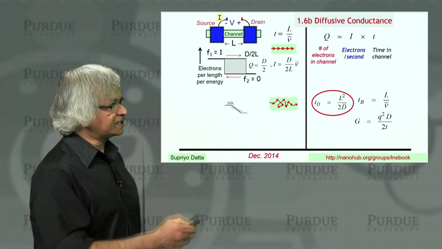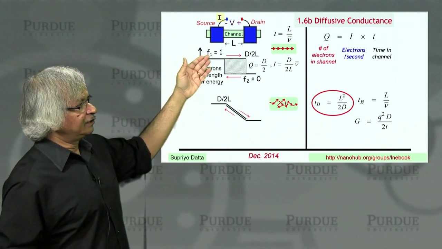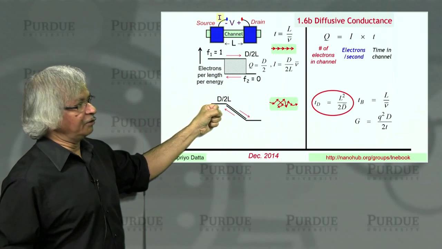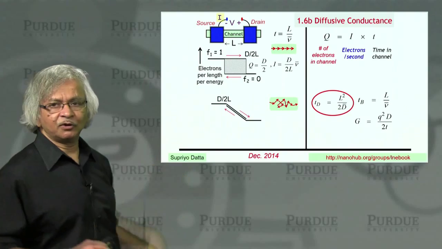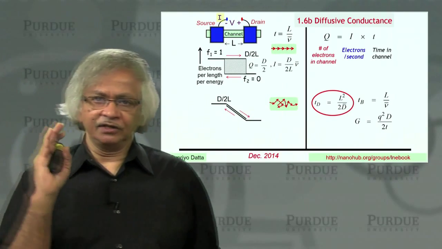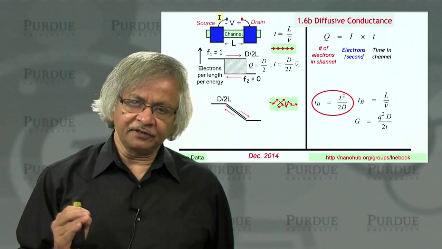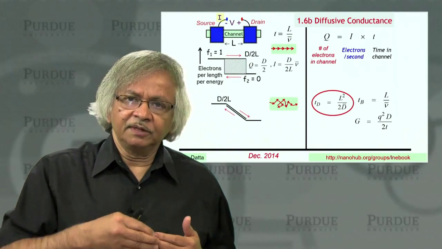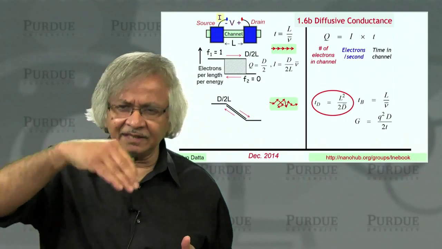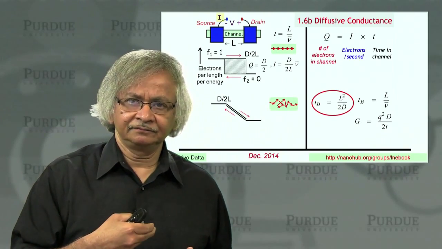So first let us see how the distribution of electrons will look. What's different now is, for ballistic transport, all the northbound lanes were filled, all the southbound lanes were empty. For diffusive transport, these electrons get onto the northbound lanes, but then they hit something and turn around and come back.